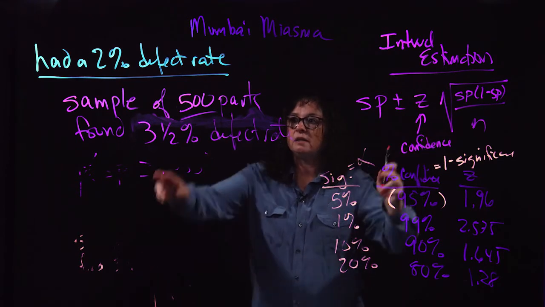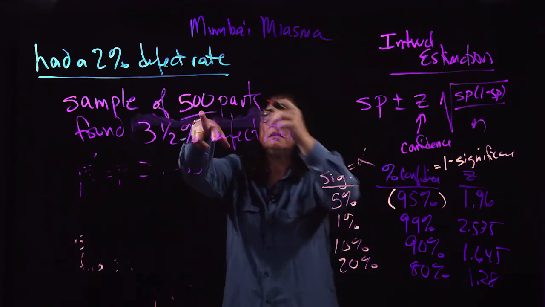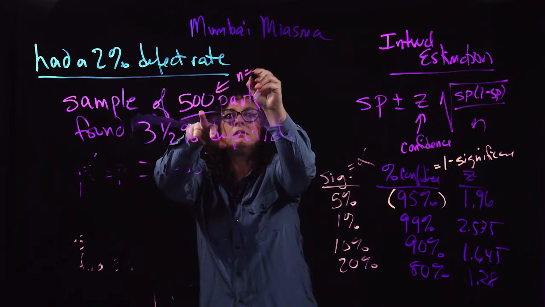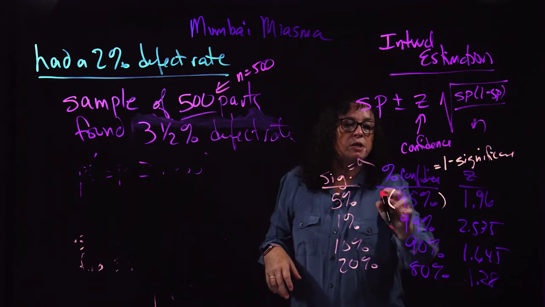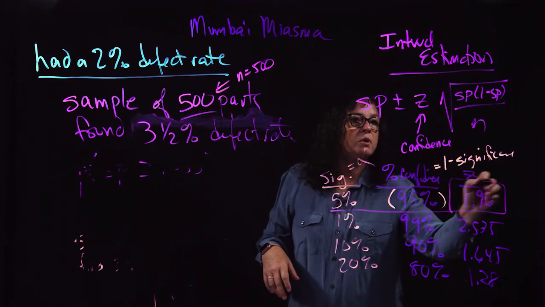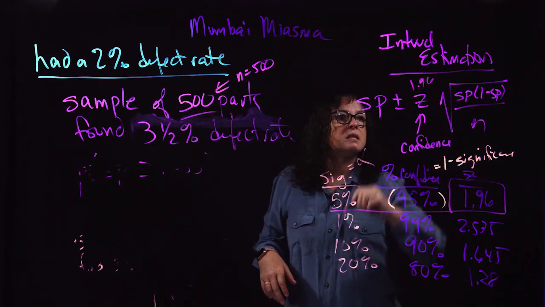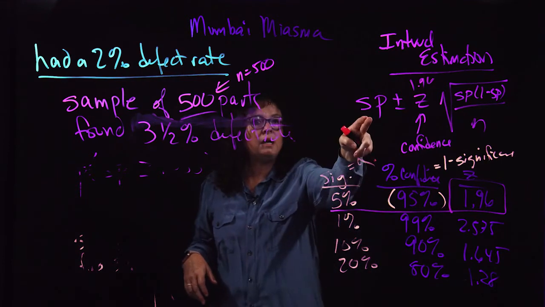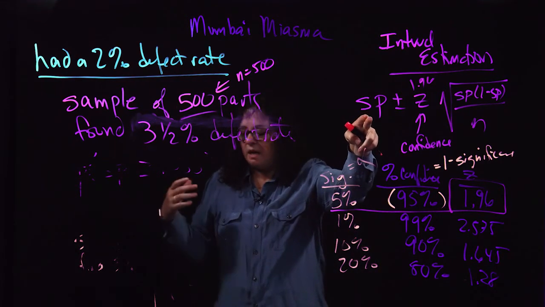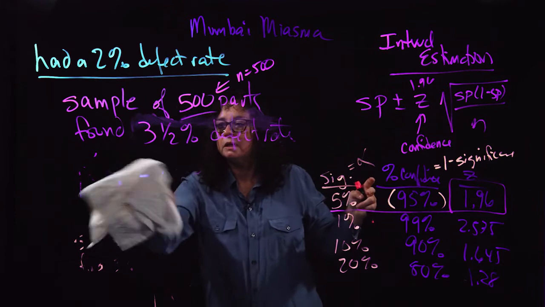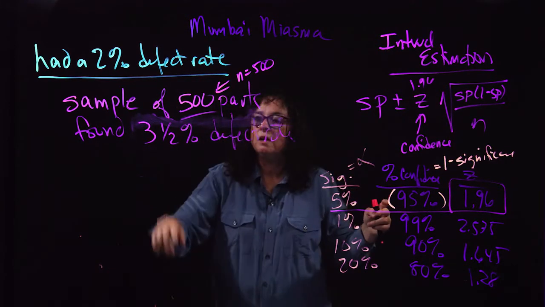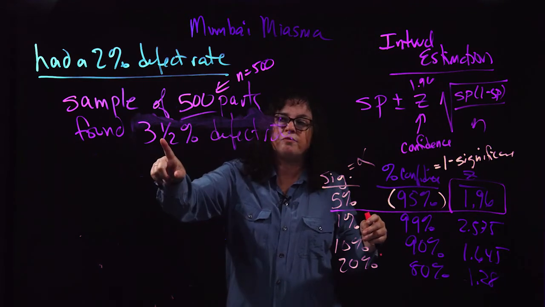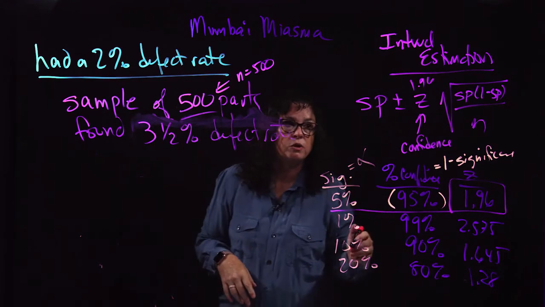All right, so how do I find this confidence interval? I just use my N of 500 parts, and my confidence level. I'm going to use business here, so I'm going to use 1.96. And my SP, my sample proportion, was the estimate that I found from my sample on the factory floor.